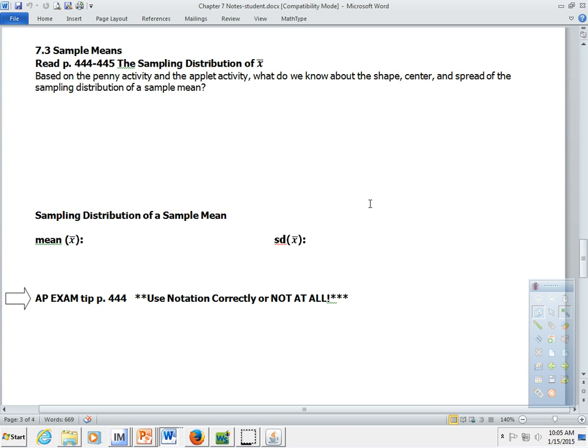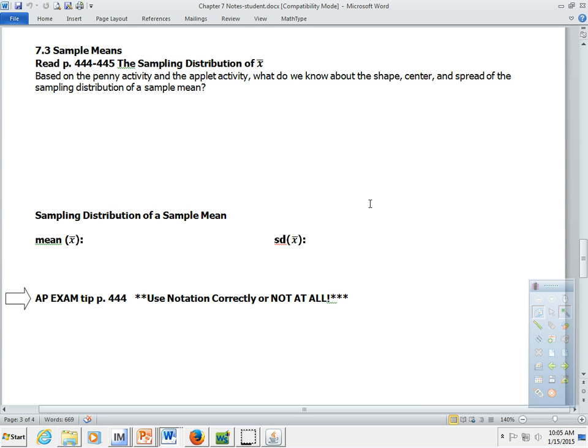So we know some things about the sampling distribution of sample proportions. We know that the sampling distribution can be a normal distribution as long as that normal condition is met. We know that the center or the mean of a sampling distribution of sample proportions will be equal to the population proportion, because it's an unbiased estimator. And we have that formula for the standard deviation, where we multiply the success rate times the failure rate, divide by the sample size, and then square root that, and that gets us to our standard deviation.